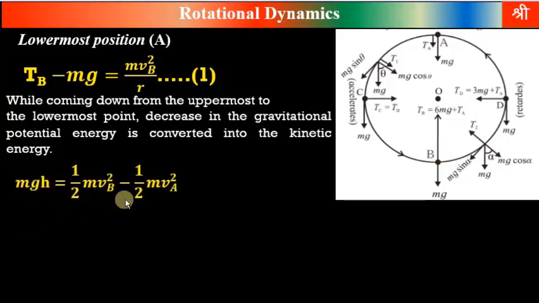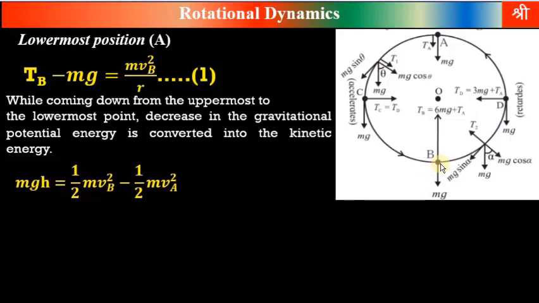Now try to understand this equation. mgh is the potential energy. This is the decrease in potential energy, change in potential energy. In mgh, m is mass, g is gravity, and h is height, the height from point A to point B. This decrease in potential energy is equal to increase in kinetic energy. So whatever decrease there is in potential energy, that is converted into kinetic energy. So what is the change in kinetic energy?